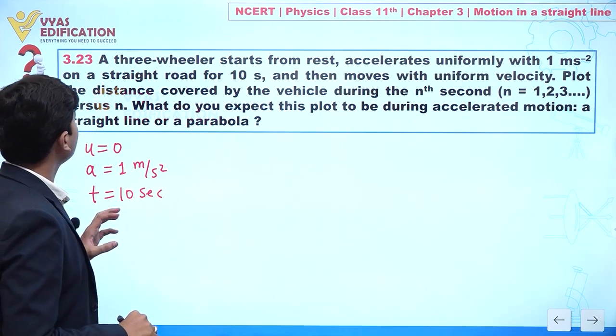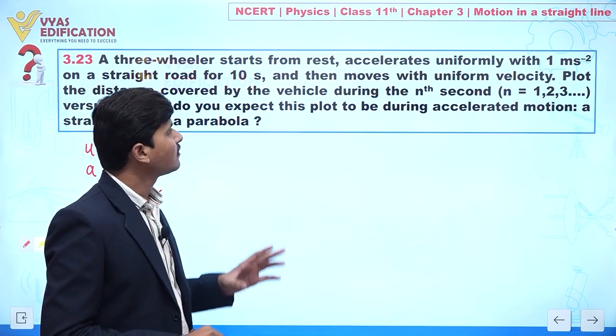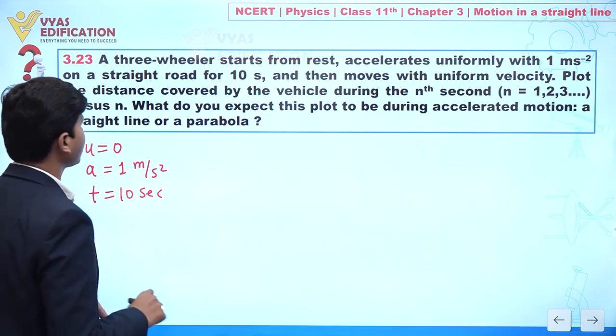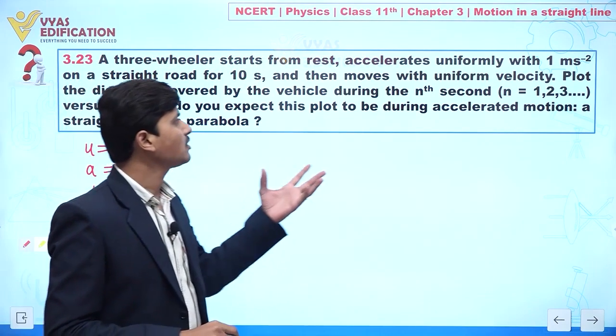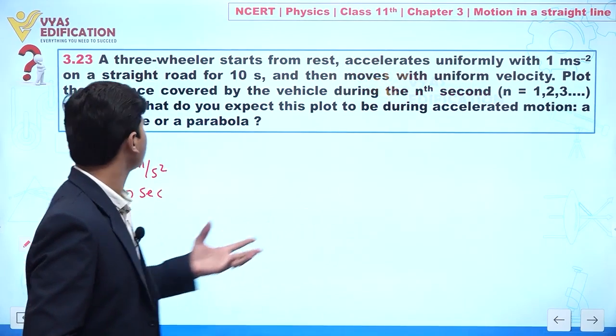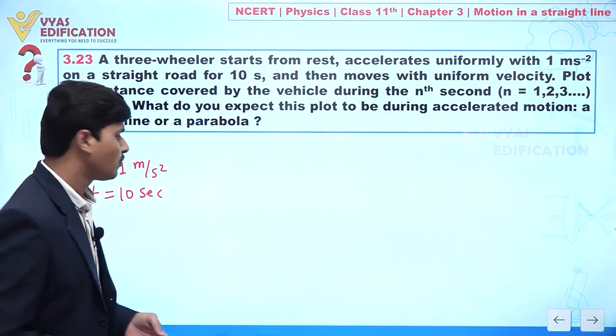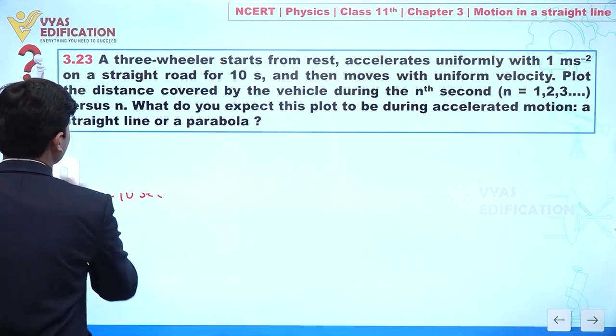Plot the distance covered by the vehicle during nth second. And what do you expect the plot to be for this accelerated motion, a straight line or a parabola? Clear? So now concentrate on the screen.